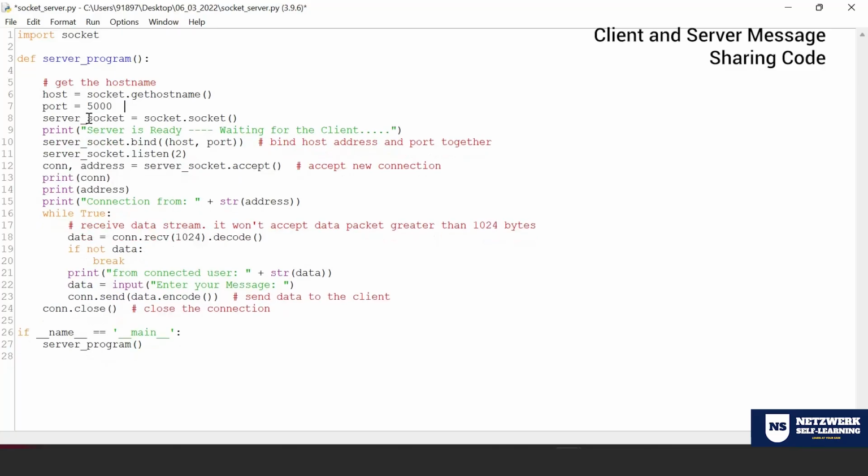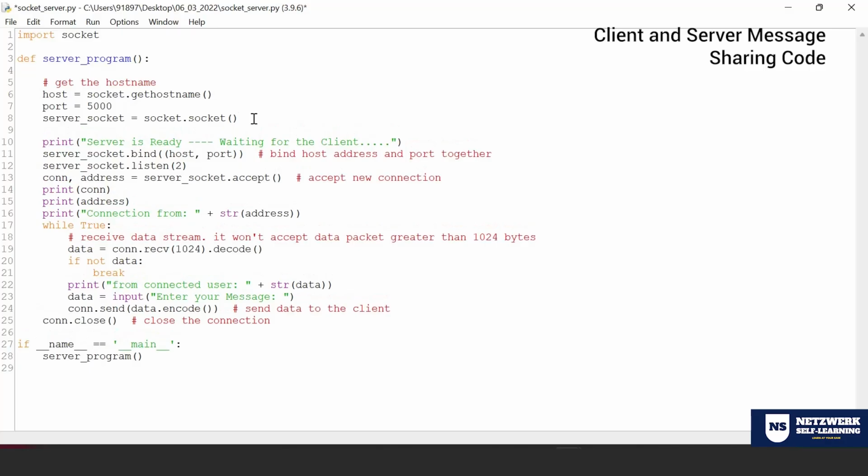Fine. What is the next thing? We need to first start a connection. That means when I want to exchange data, first I need to give a handshake. Usually that's what happens, right? When someone wants to give a handshake, somebody needs to initiate first. So that is what the socket is going to do. It is going to create a channel, which I'm going to keep as server_socket.